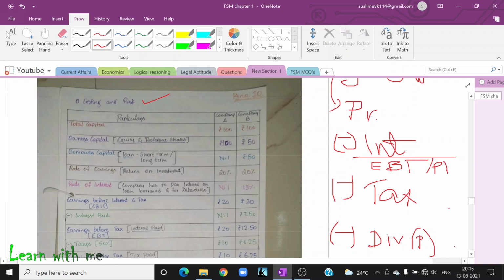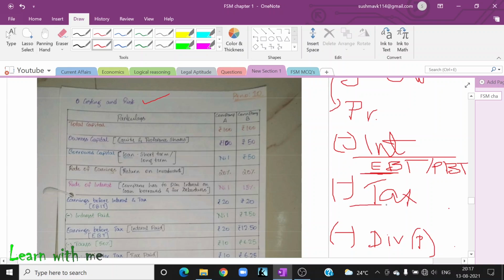Why are we calling it EBT and all? Because this is the money I have left before paying the tax. It is nothing but earnings before tax or profit before tax.